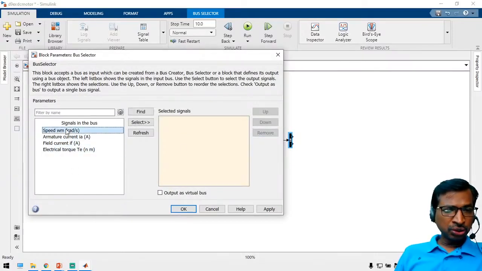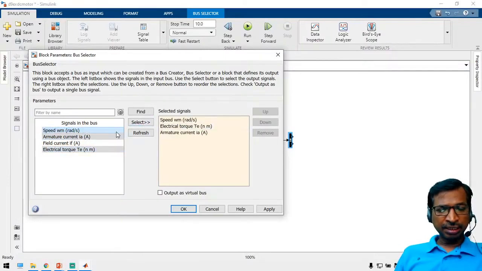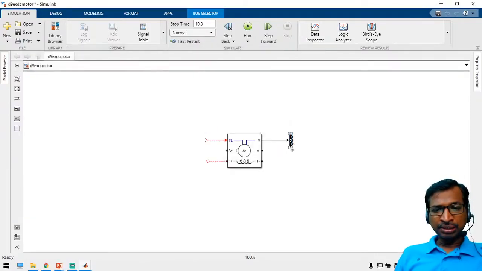Just choose speed, torque, and field or armature current. Let us select these parameters, click the apply button, and now you are able to measure these three parameters.